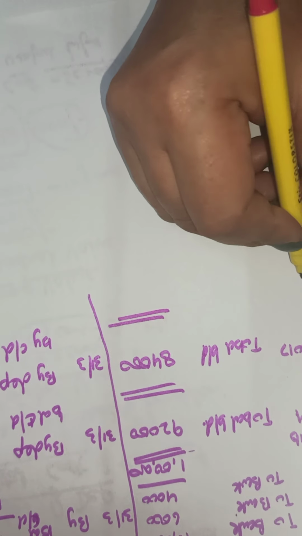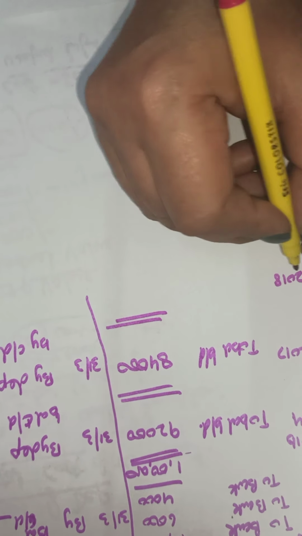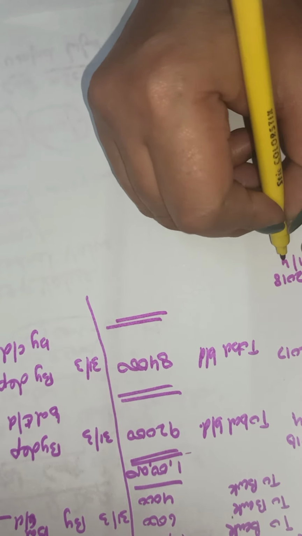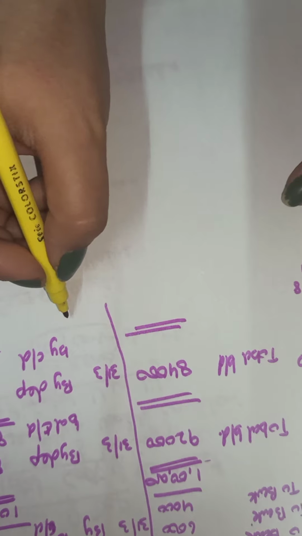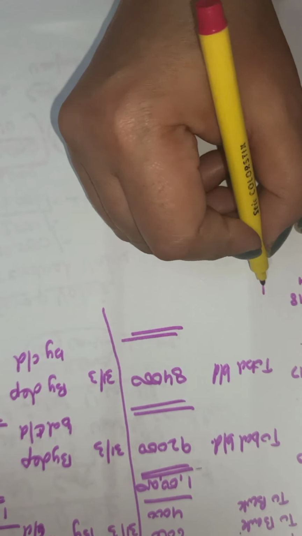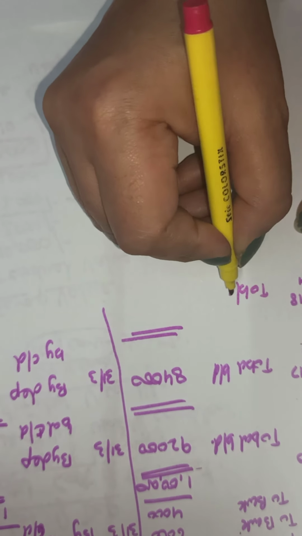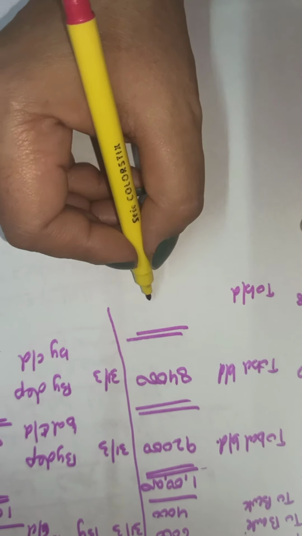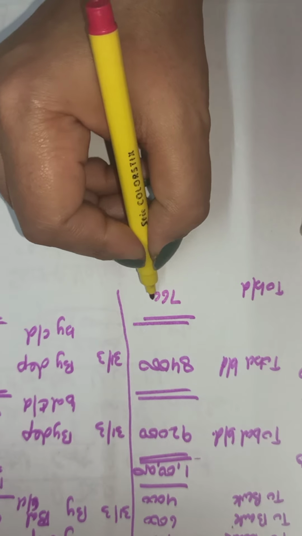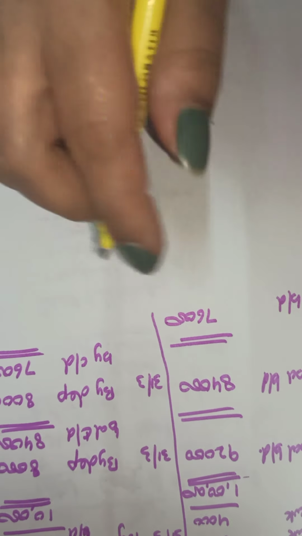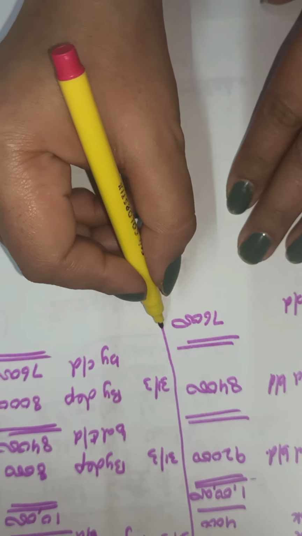Next again, 1st April, this is all 1st April and this will be all 31st March. Balance brought down, 76,000, we bring it down here. No other transaction here.